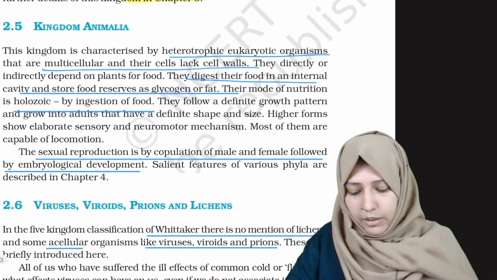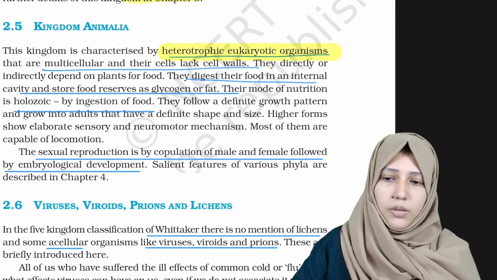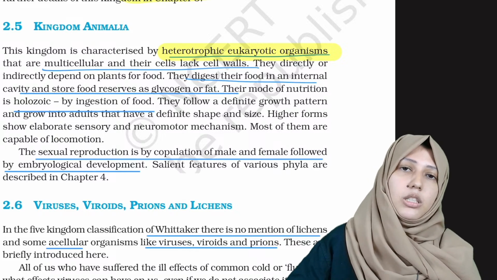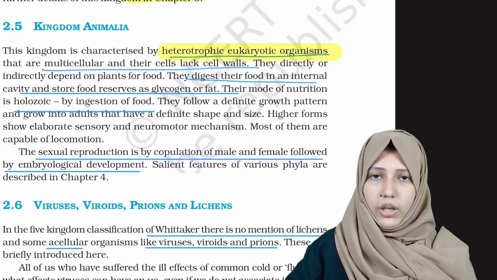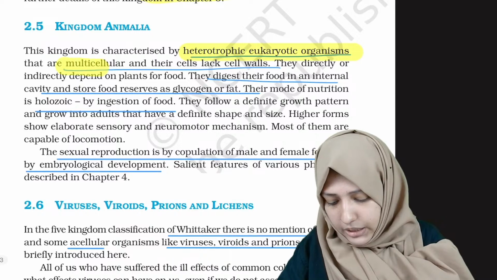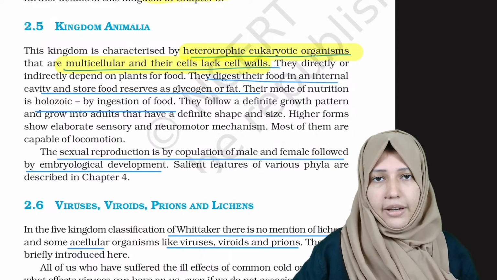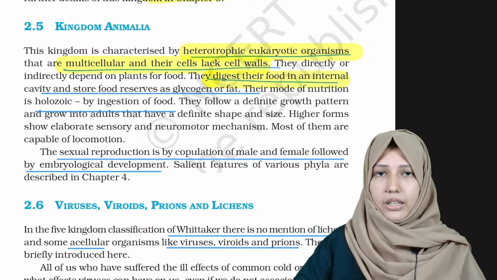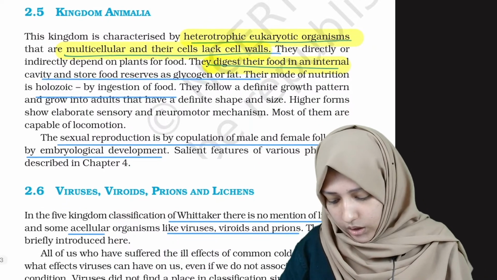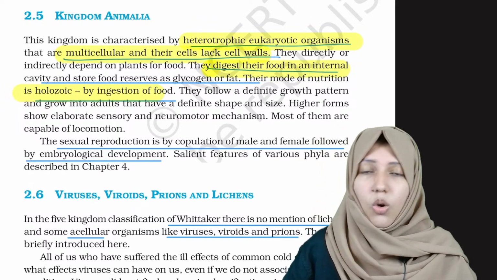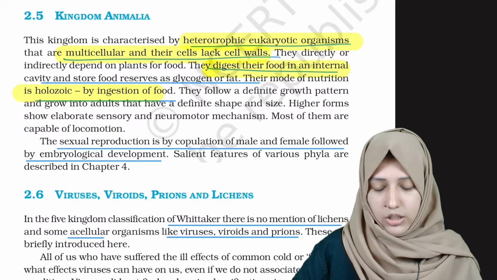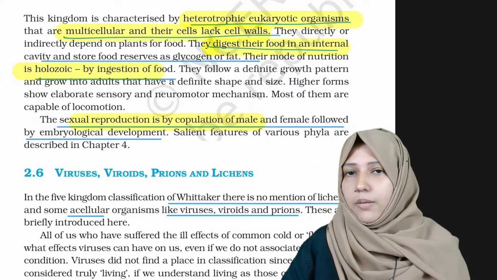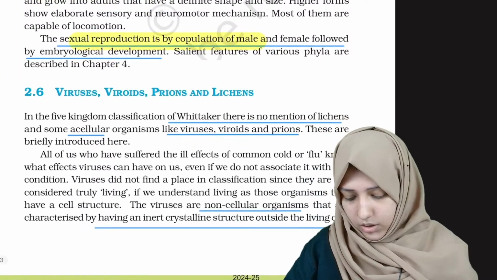Now kingdom Animalia, they are heterotrophic eukaryotes. Plants were autotrophic eukaryotes, while animals are heterotrophic eukaryotes. They are multicellular and lack a cell wall. Animals don't have a cell wall. They digest their food in an internal cavity, as we humans do, and the process is known as holozoic nutrition. Sexual reproduction is by copulation of male and female, followed by embryological development.